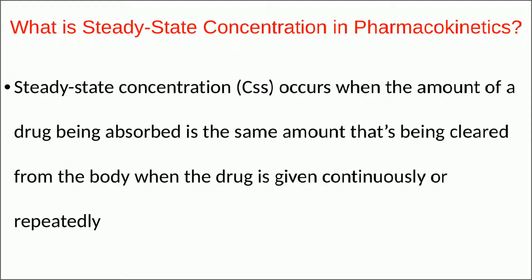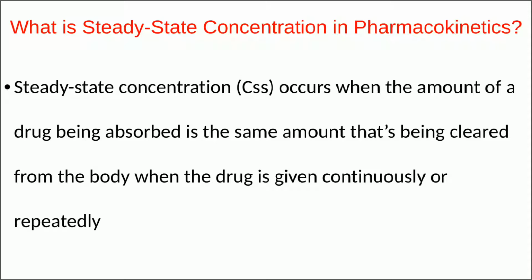Now let us try to understand what is steady state concentration in pharmacokinetics. So steady state concentration, which is also known as CSS, occurs when the amount of a drug being absorbed is the same amount that is being cleared from the body when the drug is given continuously or repeatedly.